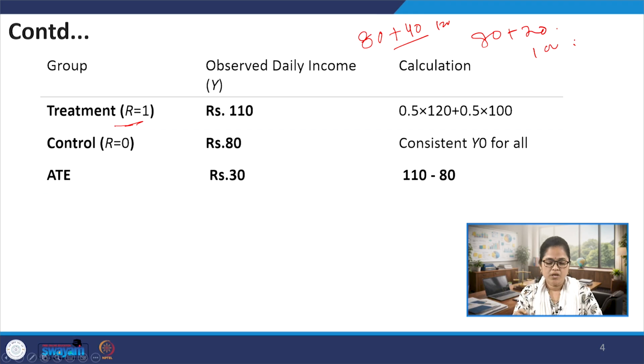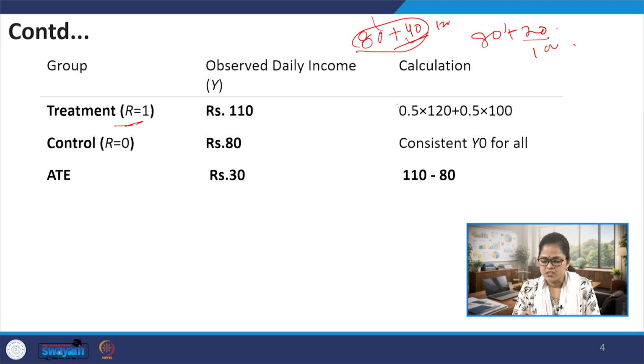But we have to find out the observed daily income for the entire group. This half and this half make the full treatment group. For half of them the income increases by 40 rupees and for the other half by 20 rupees.